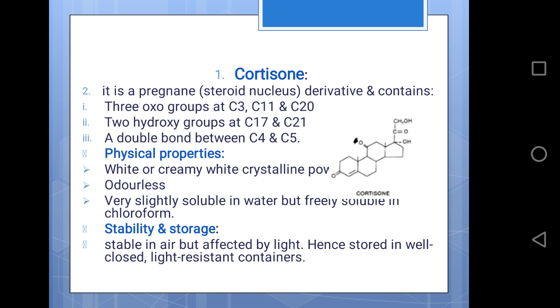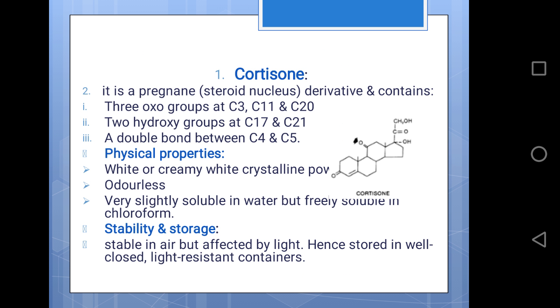Cortisone has a pregnane steroidal nucleus, or it is a pregnane derivative. It consists of 3 oxo groups at the C3, C11 and C20 positions, as we can see in the structure. It also has 2 hydroxyl groups at the C17 and C21 positions and a double bond between C4 and C5.